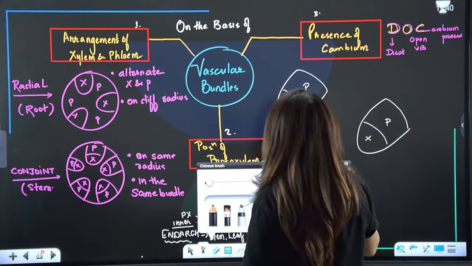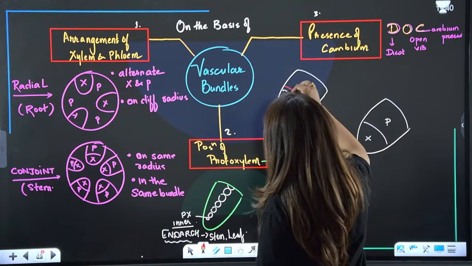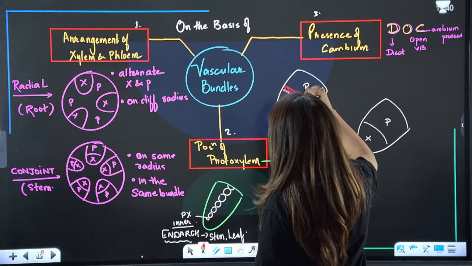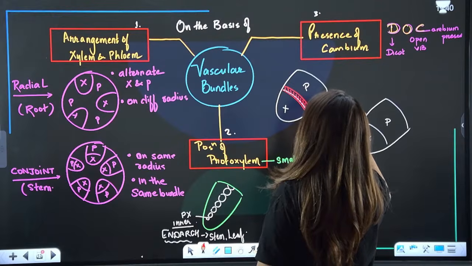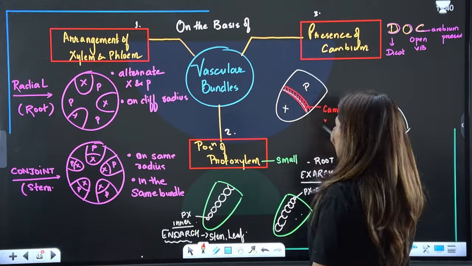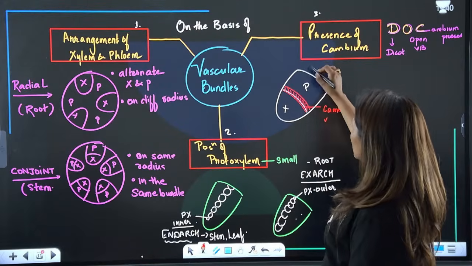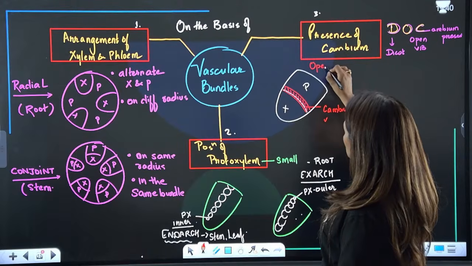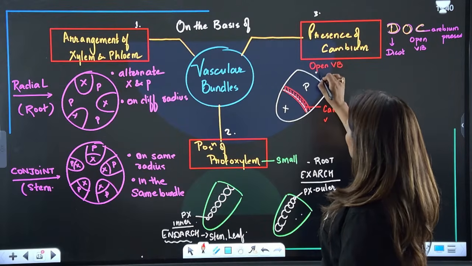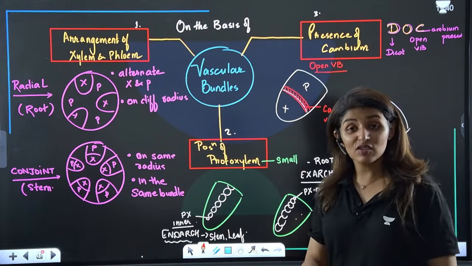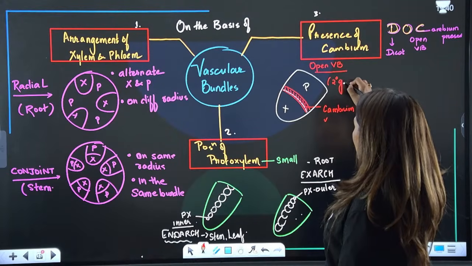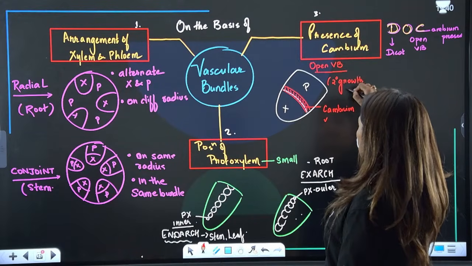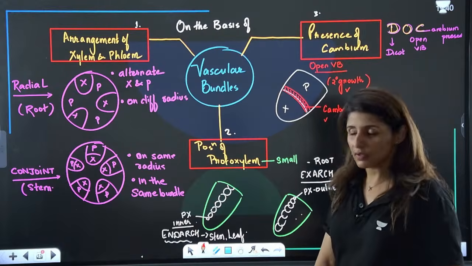Now see, in between the two, xylem and phloem, if there is a layer of cambium present, such vascular bundle is called open vascular bundle. It means cambium is present and it is open to secondary growth. So secondary growth will take place here. Secondary growth is also positive here, right?